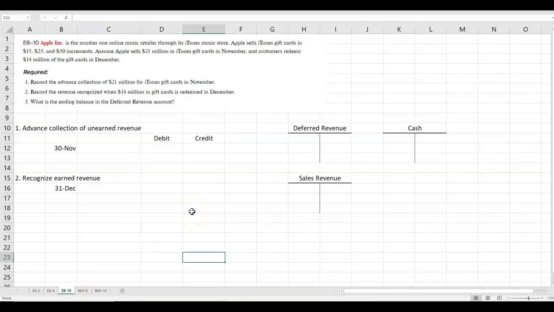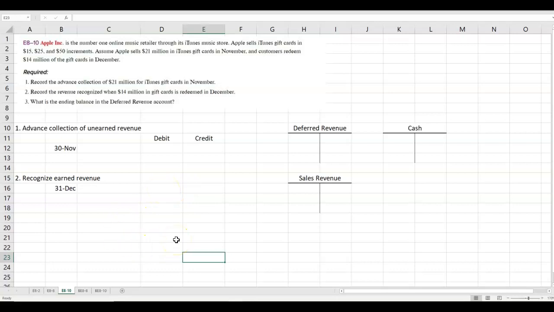Okay, another current liability, gift cards. When companies sell gift cards, that's not revenue because they have not provided any goods or services yet, other than this little card that says it's worth $15, $25, $50, whatever. So it gets posted to unearned revenue.